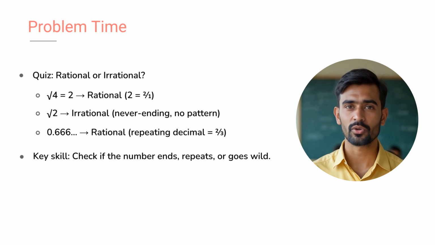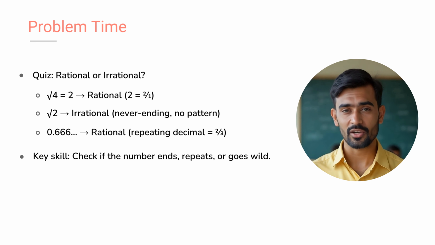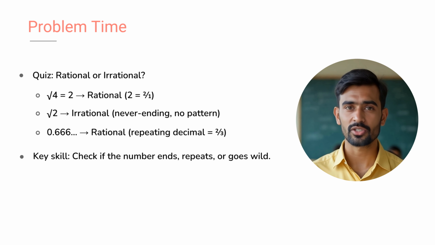You already know, it goes on forever with no pattern. That means it's irrational. Last one, what about 0.6666 where the 6 repeats forever? A repeating decimal? Yep, it's actually a rational number. It can be written as 2 over 3. You're getting the hang of this, keep it up.